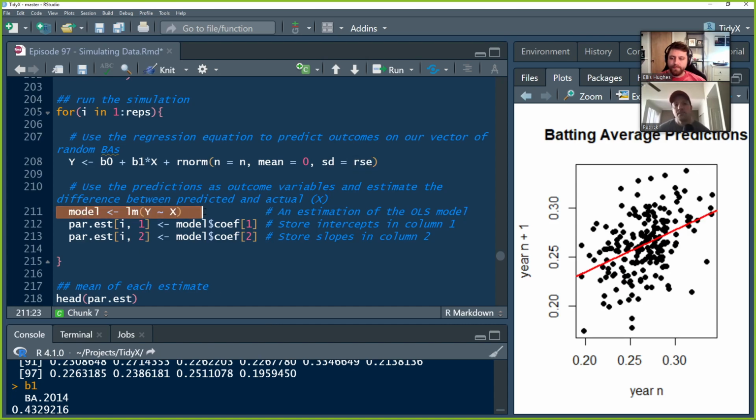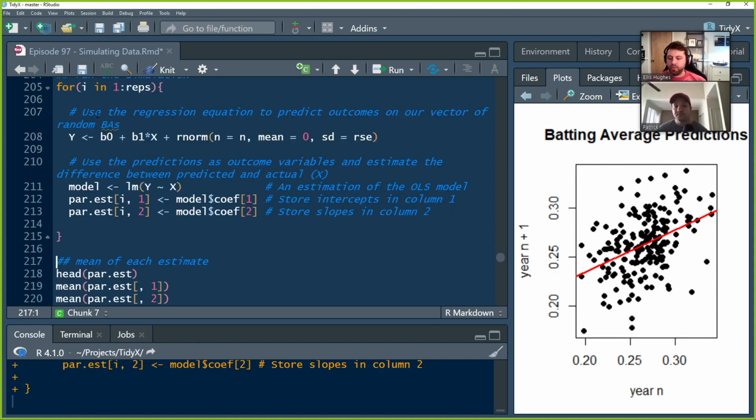And then from there, the for loop is going to go through and specify a model saying, okay, if we built up this ordinary least squares model from our predictions and our X values of our run if batting averages, it's going to take those parameter estimates from that model and dump them into this matrix. Column 1 is going to be the intercept, and column 2 is going to be the slope. And we're going to run this. This is going to run super fast. Done. Okay, so let's take a look.